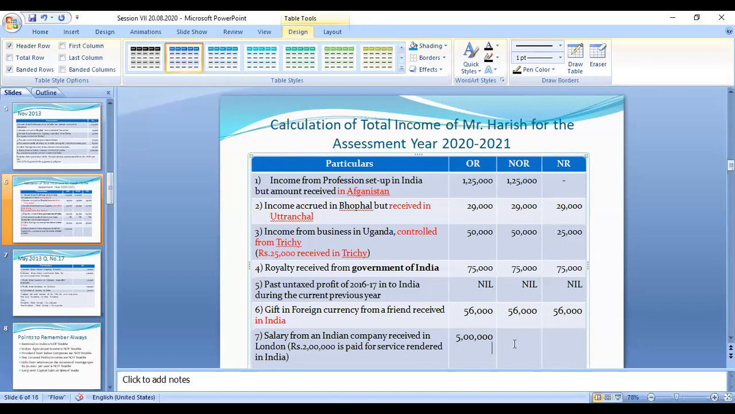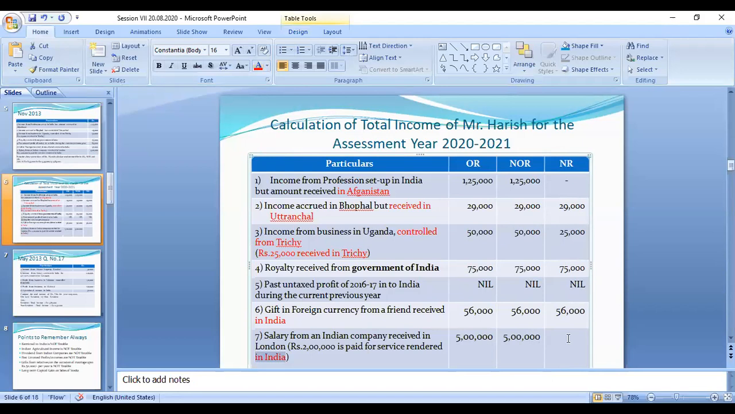So this 5 lakhs is taxable for an ordinary resident, and not for a not ordinary resident. And of this, 2 lakh is paid for services rendered in India. This 2 lakh is Indian income, so for this Indian income you have to pay tax on this 2 lakh rupees. Okay, right. Now we can go for a total.